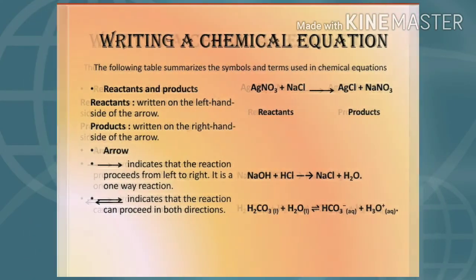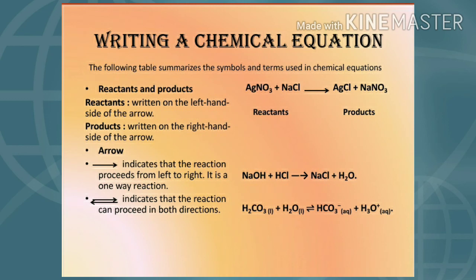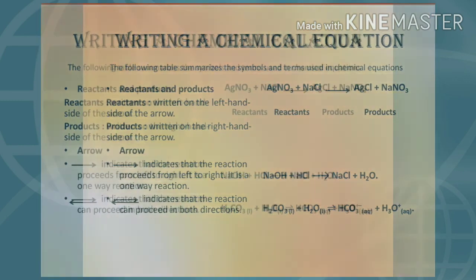Writing a chemical equation. The following table summarizes the symbols and terms used in a chemical equation. Reactants and products. Reactants are written on the left hand side of the arrow. Products are written on the right side of the arrow. A single-headed arrow indicates that the reaction proceeds from left to right. It is a one-way reaction. A double-headed arrow indicates that the reaction can proceed in both directions.